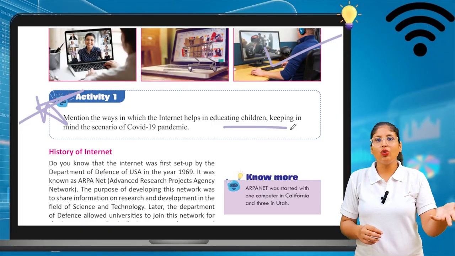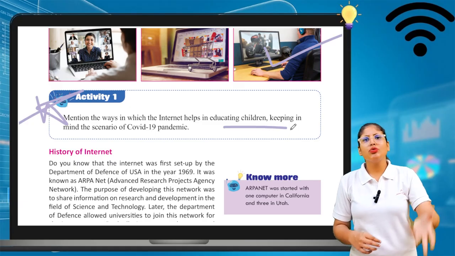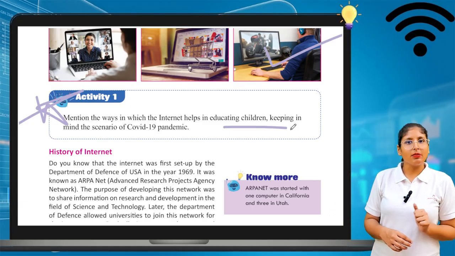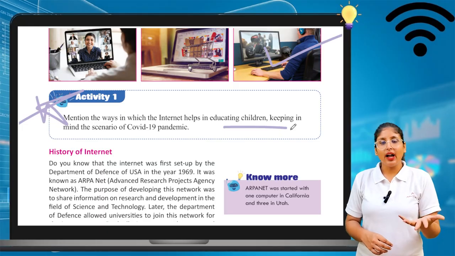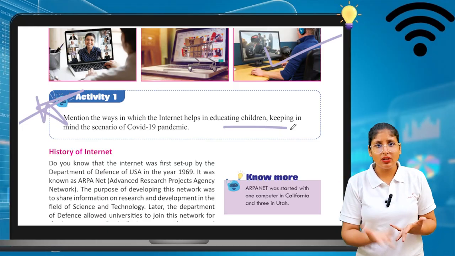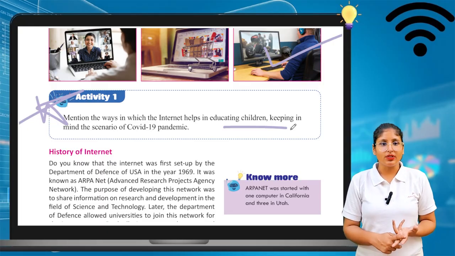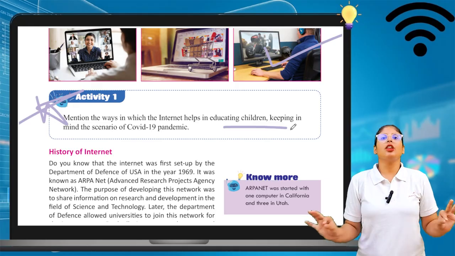Now, we know YouTube channels are there. After COVID-19, lots of new YouTube channels are coming out. With the help of that, they can make videos. With them, children are able to learn for free also with the help of YouTube and other social media platforms. So this thing is very important.